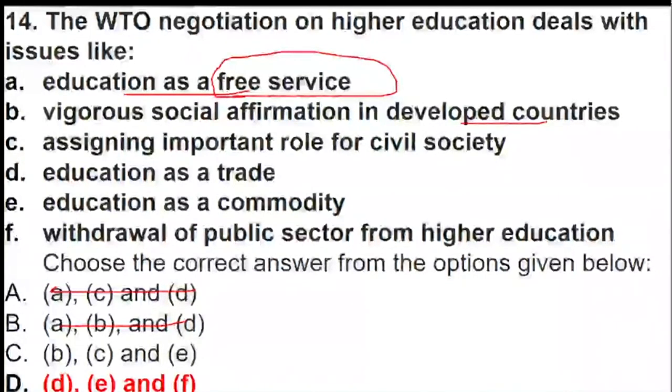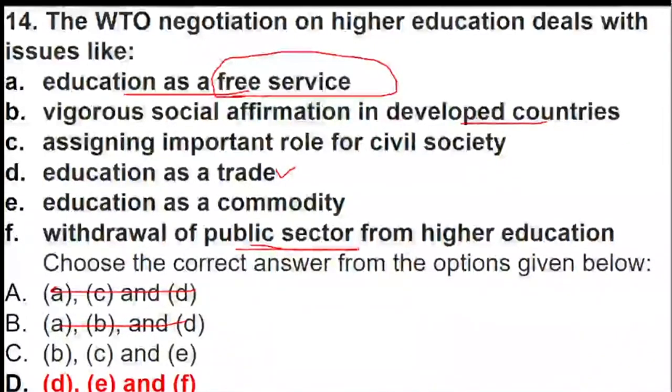So B is also not correct. Now the basic issues we are supposed to deal with: first is education, yes, it is considered a trade. Many merit students are suffering because of that. Education is considered a commodity, and there is withdrawal of public sector. Public sector gives certain assistance to students for higher education, but withdrawal can lead to a major issue. So yes, option D, that is trade, commodity and public sector, will be the right option.